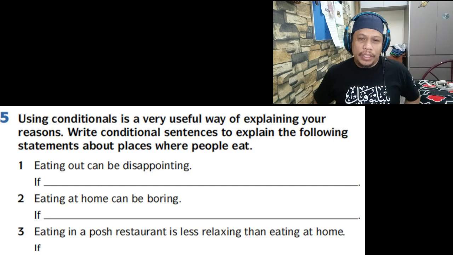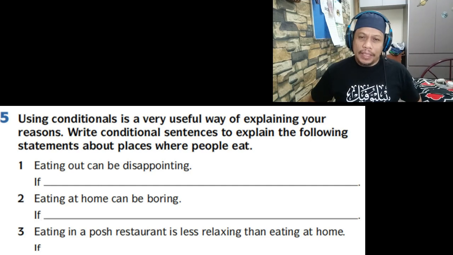If you want to find out more about this, you can refer to the previous units in this book, and we have one note, for example, on page 99. You can refer to the note to find out more about conditional sentences, which consists of several types. Further, we go to activity 5. Using conditionals is a very useful way of explaining your reasons. Write conditional sentences to explain the following statements about places where people eat. So this exercise is for us to practice using conditionals.